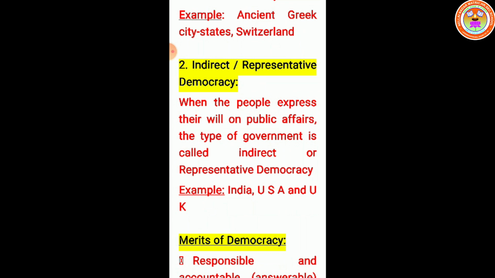Through the general election, they elect their representatives, and the representatives run the government on behalf of the people. Example, India, USA and UK, United Kingdom.